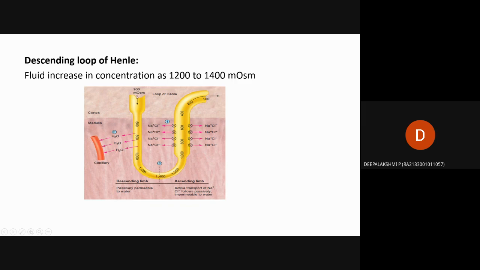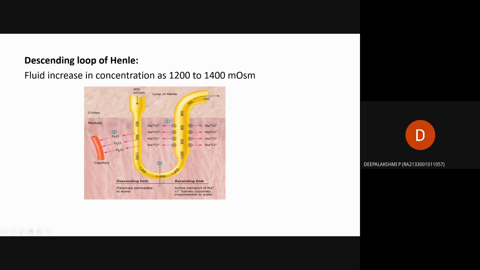The blood with 300 milliosmoles enters the proximal tubules. After reabsorption it reaches 600, because water from the tubules enters the interstitial fluid. The concentration increases up to 1400 in the descending limb, that is 600, 800, 1000, 1200, 1400.